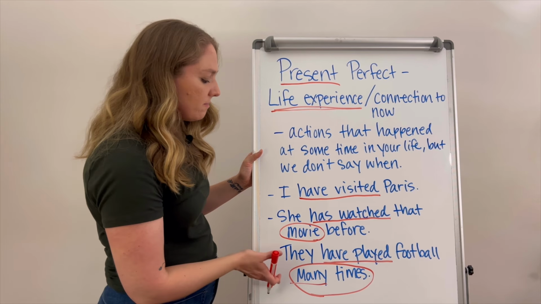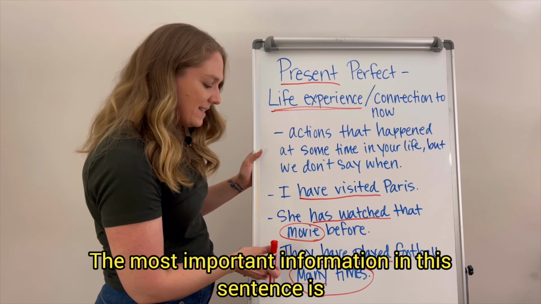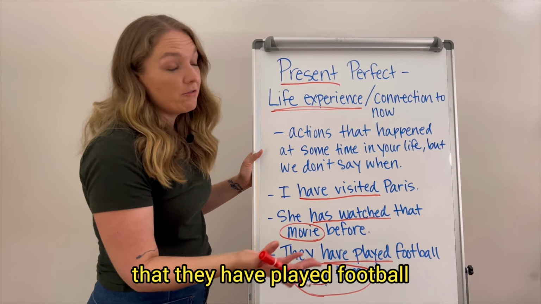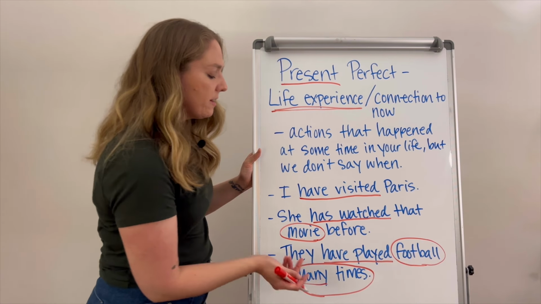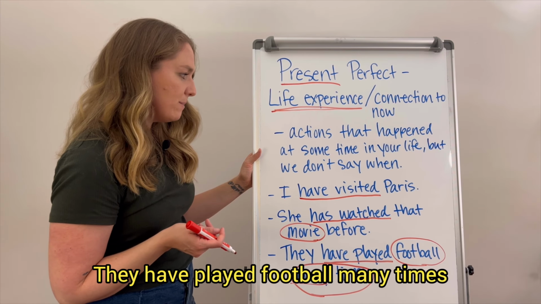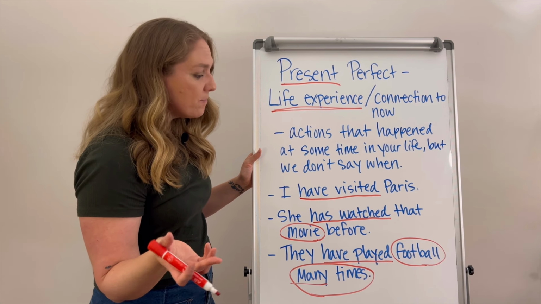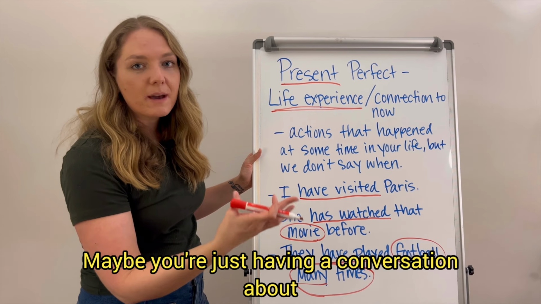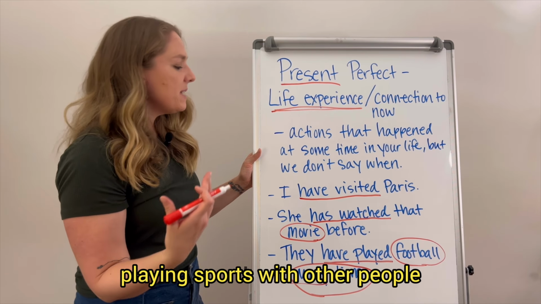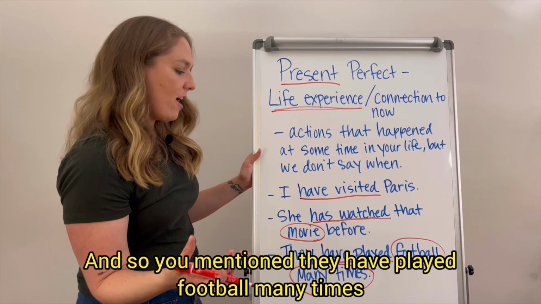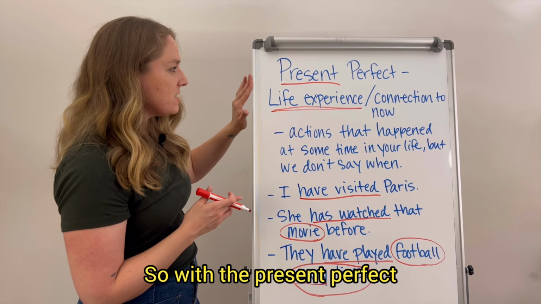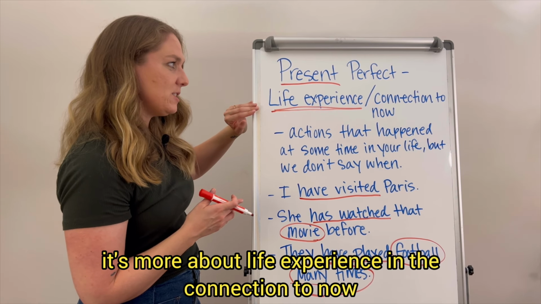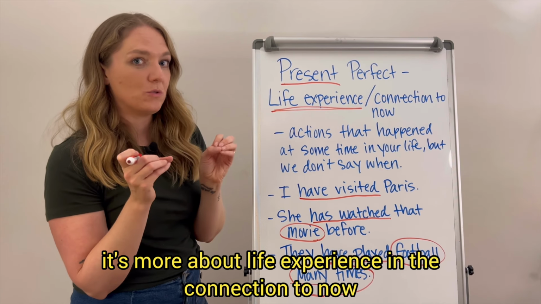So the most important information in this sentence is that they have played football. Again, it doesn't matter when. Maybe you're just having a conversation about playing sports with other people. And so you mention they have played football many times. So with the present perfect, it's more about life experience in the connection to now.